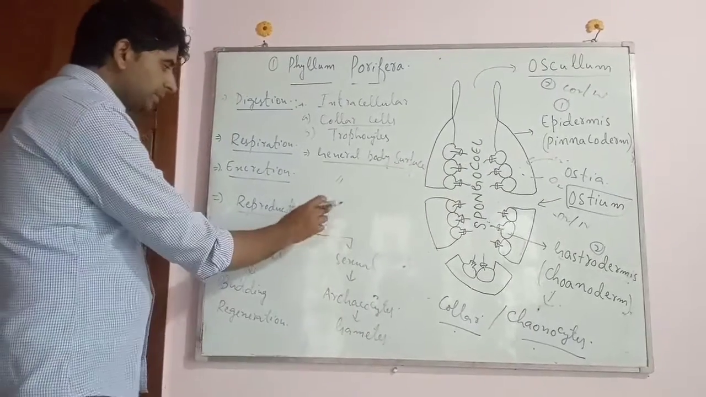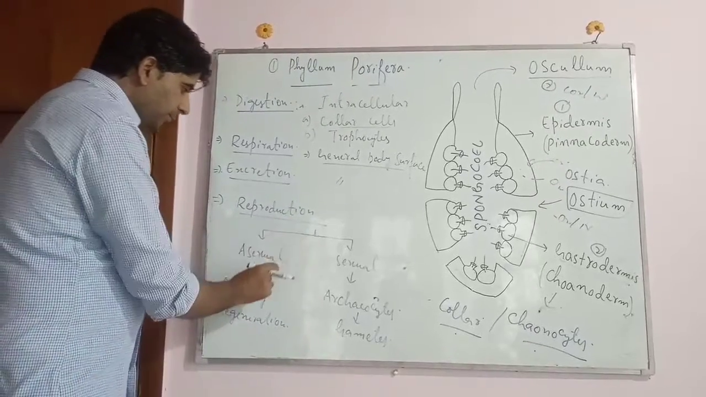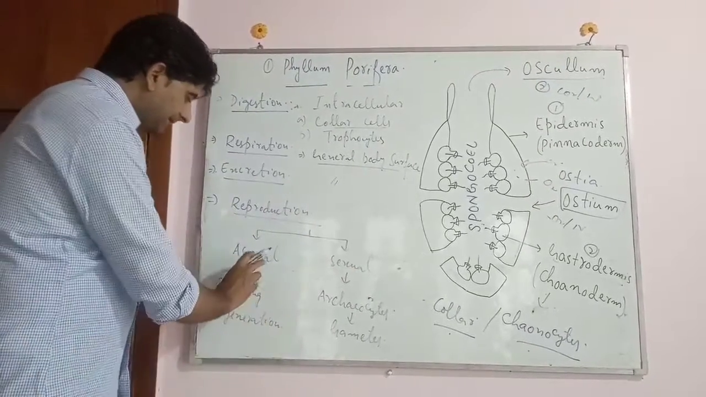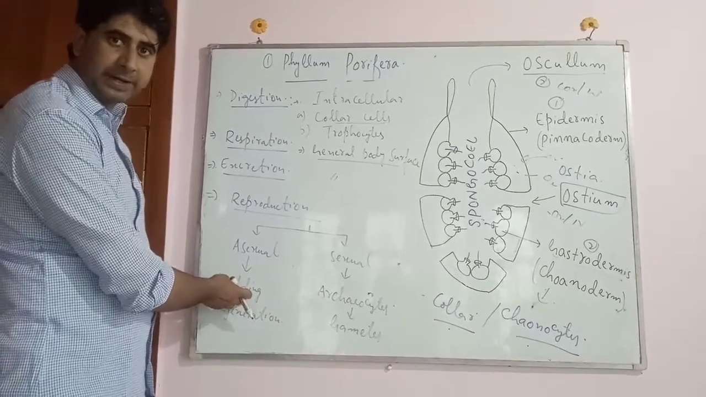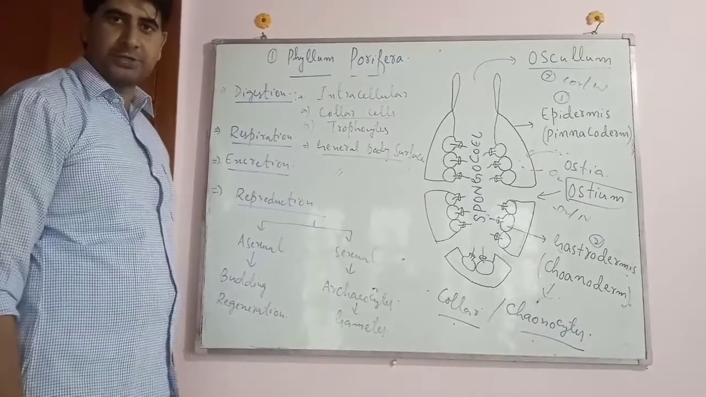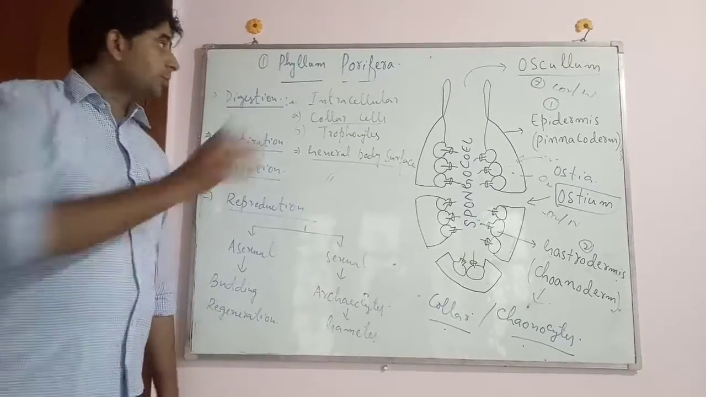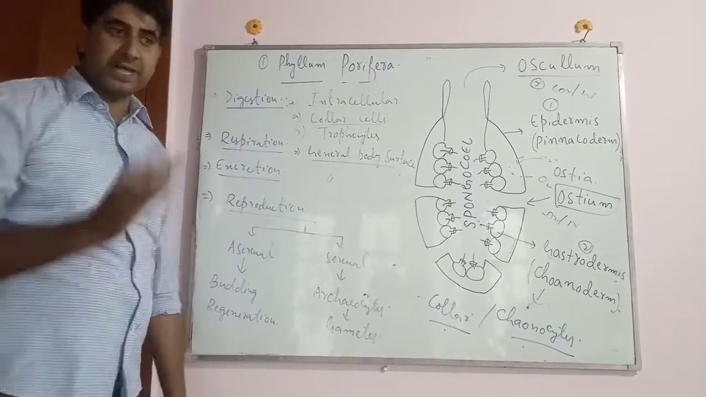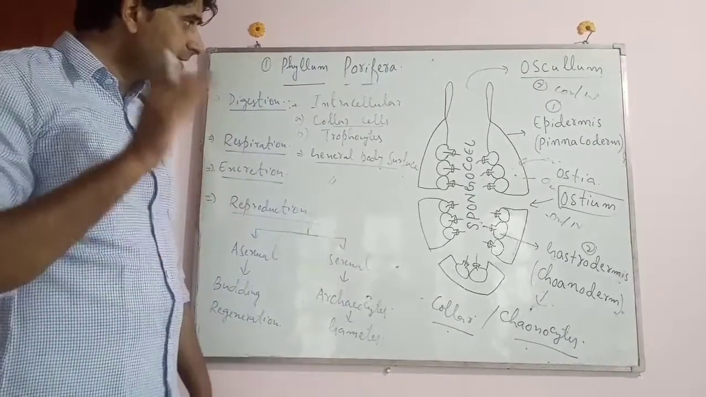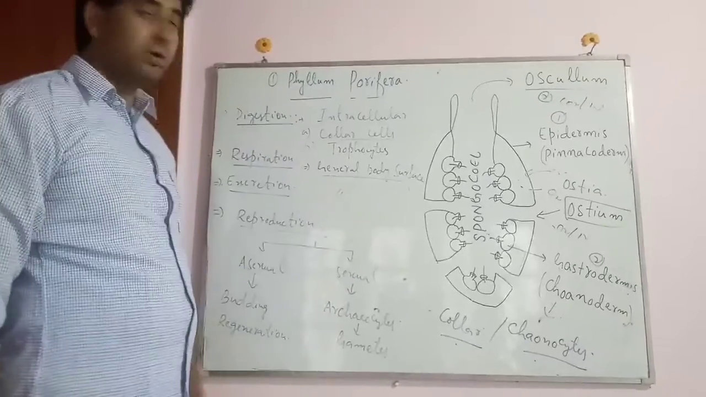Now moving towards the last point, that is the reproduction. Here both asexual as well as the sexual reproduction occurs. Here the asexual reproduction occurs either by dividing or by the regeneration. और ये कहा गया है कि जो porifera है, they have the highest power of regeneration, because of the presence of the totipotent cells called as archaeocytes.